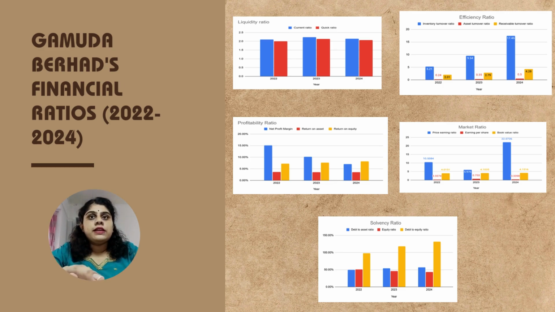The fourth ratio is the efficiency ratio. There are also three types of ratio under the efficiency ratio, which are the inventory turnover ratio, asset turnover ratio, and the last one is the receivable turnover ratio.